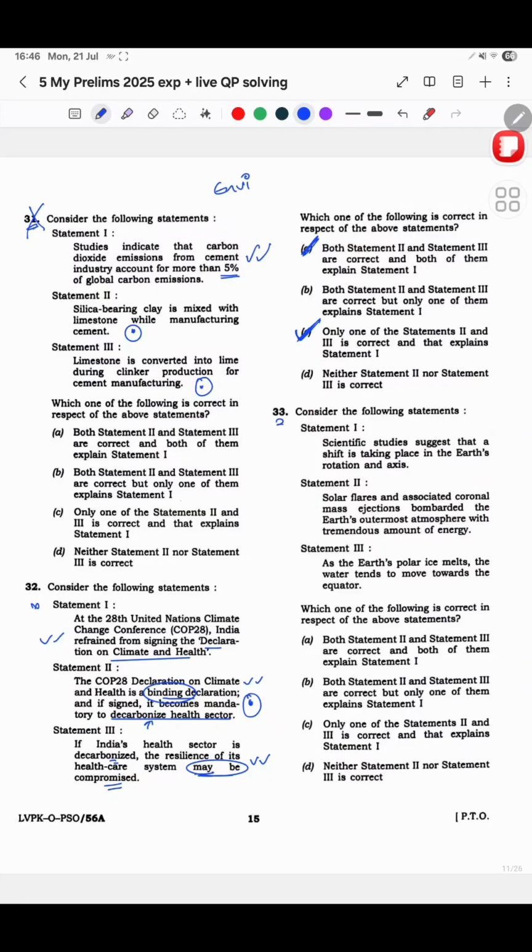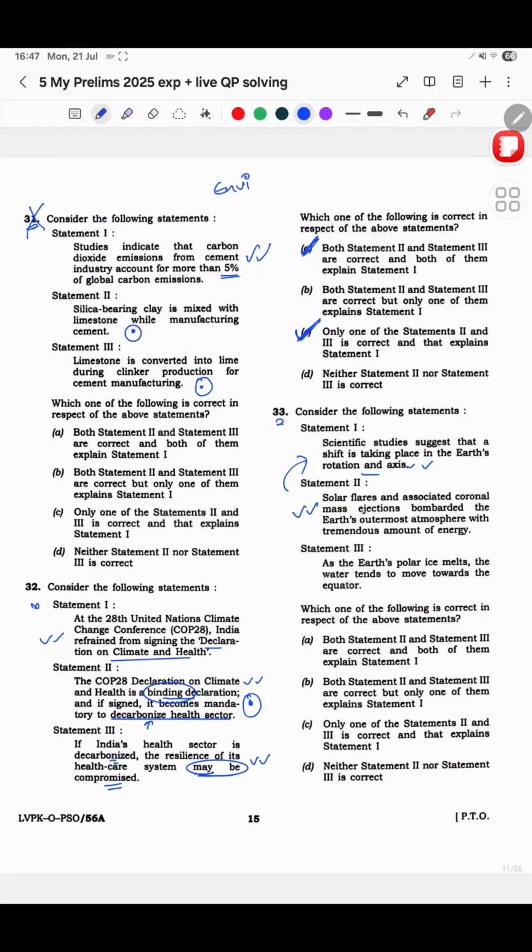Now 33. Scientific studies suggest that a shift is taking place in the Earth's rotation and axis. Yes, this is a known fact. Solar flares and associated coronal mass ejections (CMEs) bombarded the Earth's outermost atmosphere with tremendous amount of energy. See, the statement in its entirety is correct. This statement is not wrong, okay? But whether this statement explains it or not, we will see with the second one.